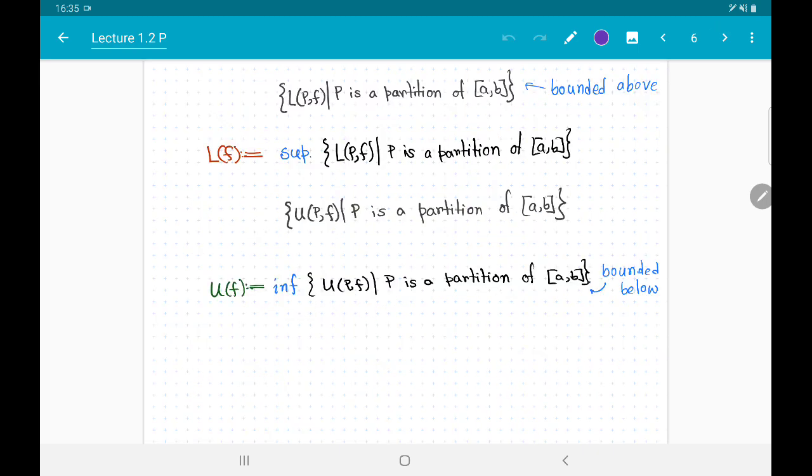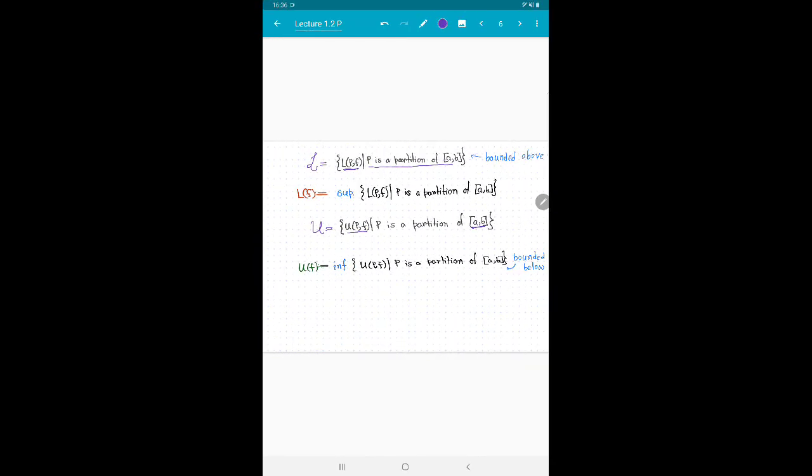Next, we have these two sets. The first set, let me call it L for the purpose of this video, and U, this set, for the purpose of this video. What is L? L consists of the set of all L(P,F). F is fixed, but let us vary P over the set of all partitions of the closed interval [a,b]. U consists of all U(P,F), again F is fixed, and let us vary P over the set of all partitions of the closed interval [a,b].